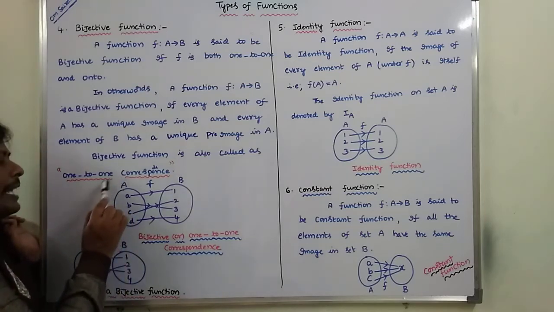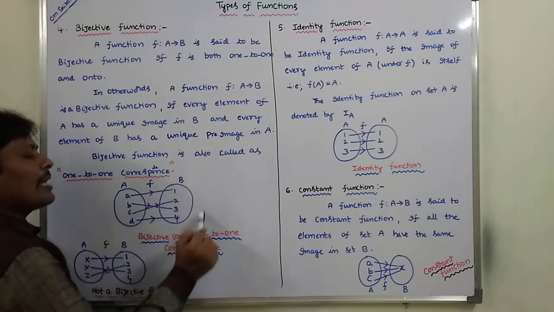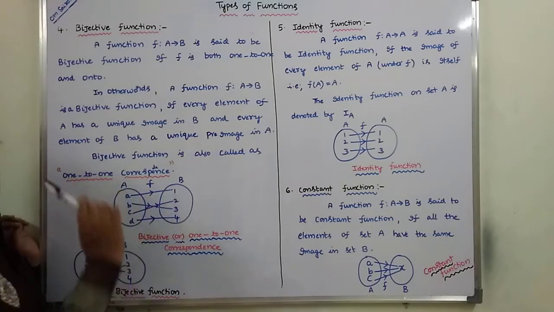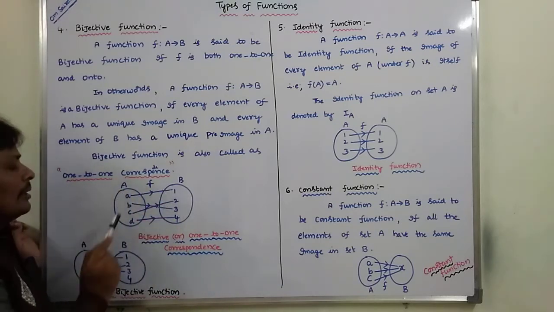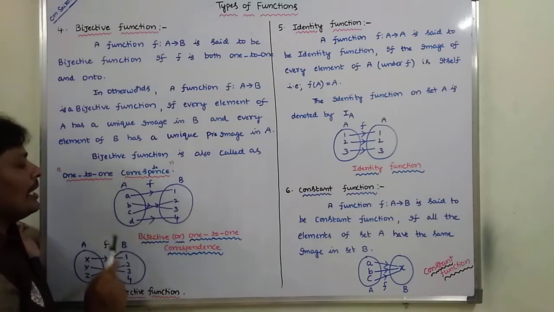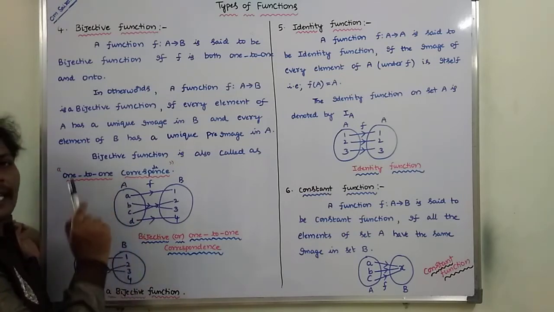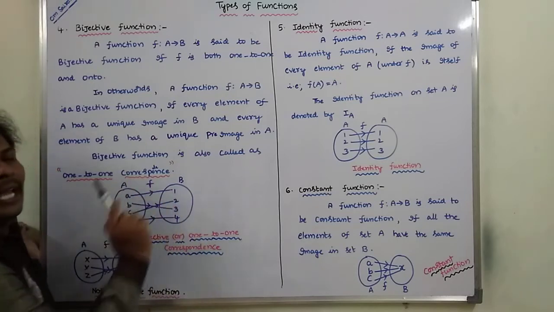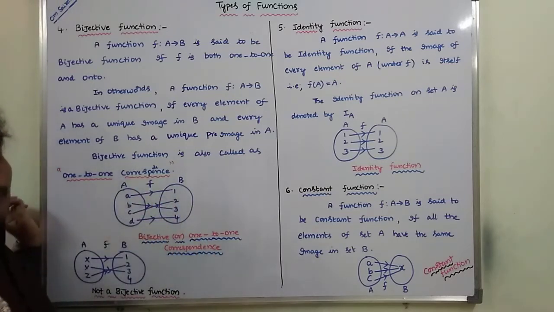Set A has elements a, b, c, d. Set B has elements 1, 2, 3, 4. First, how can you say that this is one-to-one? A has image 1, b has image 3, c has image 2, d has image 4. Every element of set A is associated with a unique element in set B. Hence, we can say that f is one-to-one.